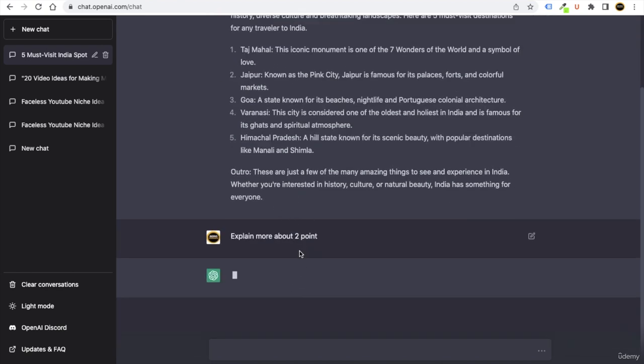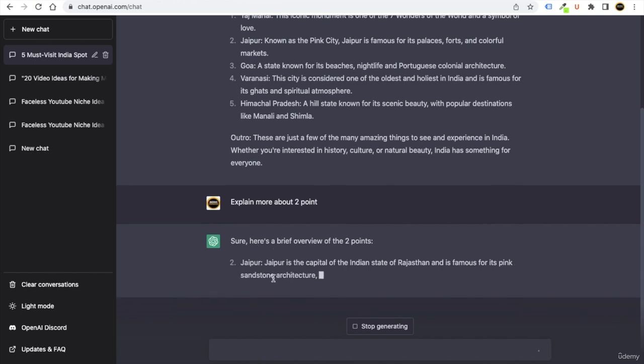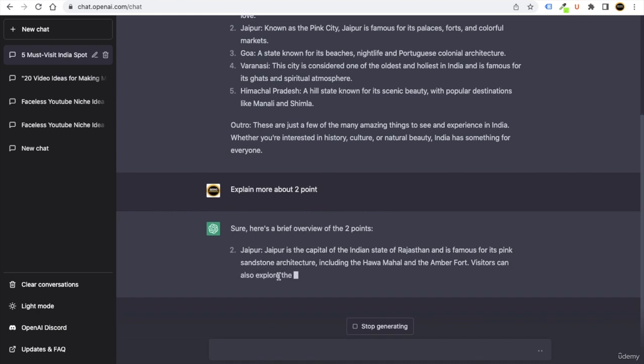Let's wait. It is taking so much time right now. You can see that it has started to write about Jaipur. Okay, so here you can see that we have just told it to write about Jaipur, and ChatGPT is writing more about Jaipur. Okay, so this is how you can write the video script for your YouTube. Okay, and this is going to help you a lot.